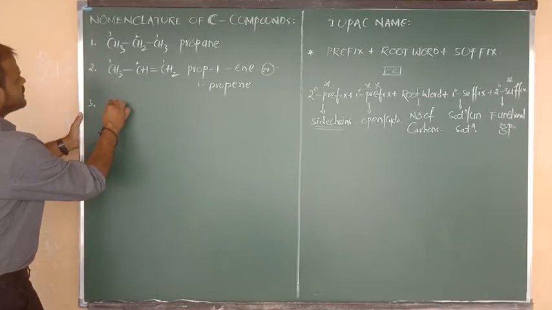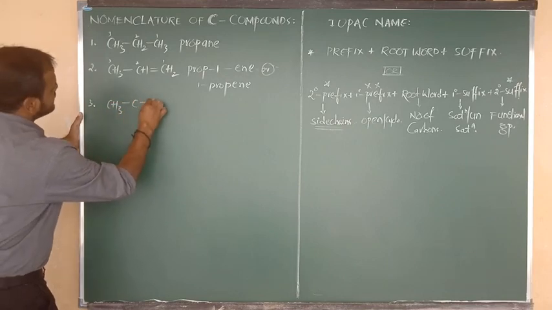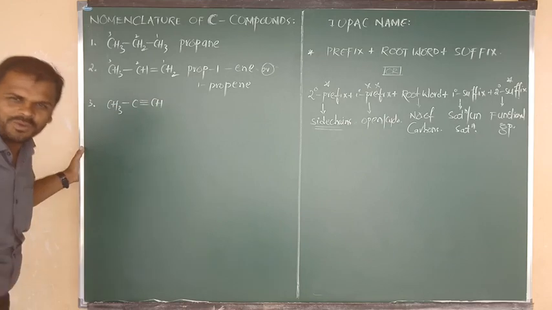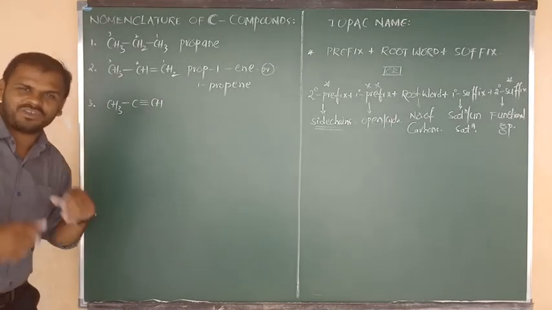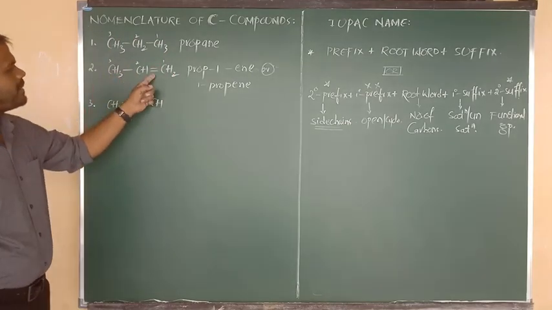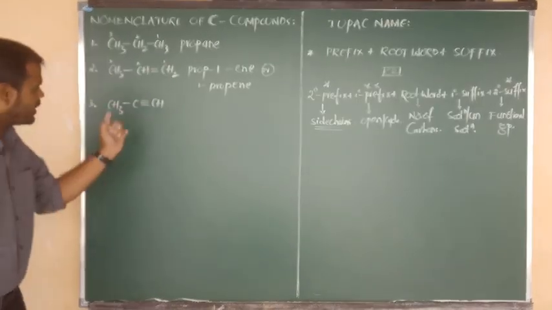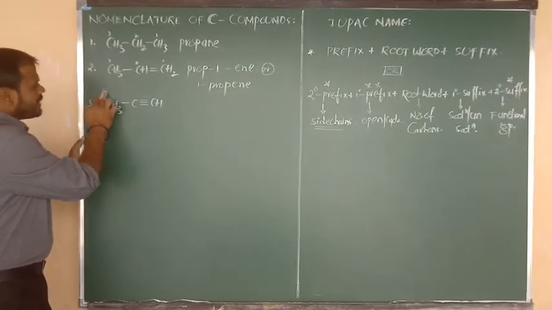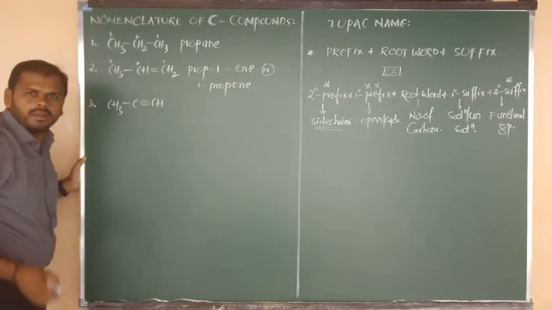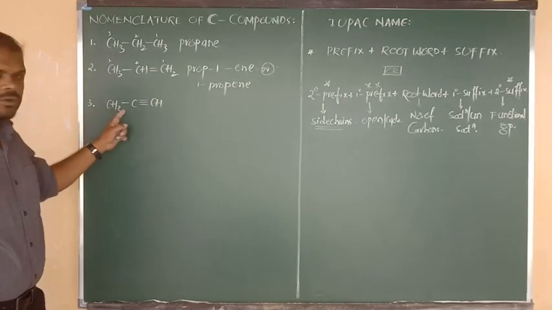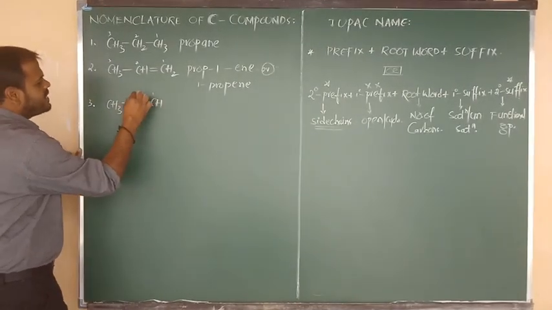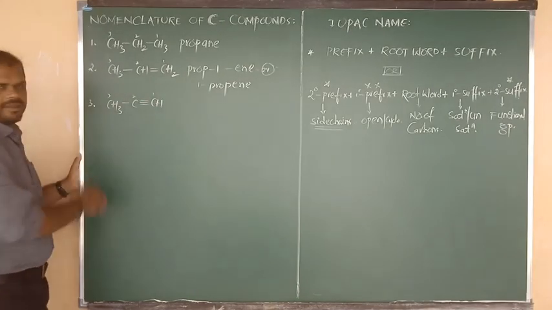First suppose CH3 bonded to C, C triple bond CH. Okay, all of you? Again here you are getting confusion. Here single we can go through anyway. Here, the double bond will get first priority. Now see here. The left carbon contains a single bond, but the right carbon contains a triple bond. Again, as compared to a single bond, the triple bond will get first priority. So 1, 2 and 3.